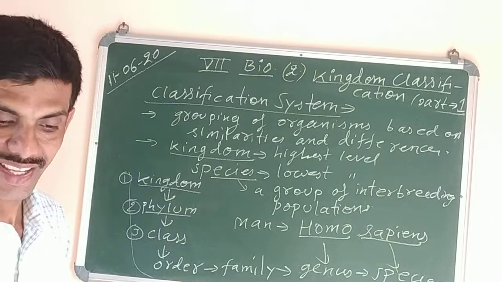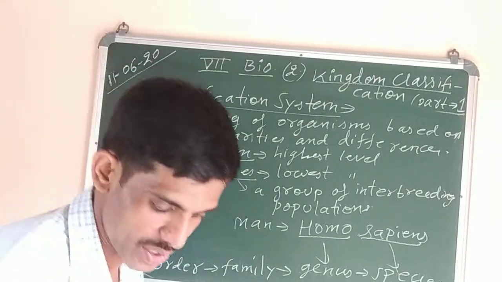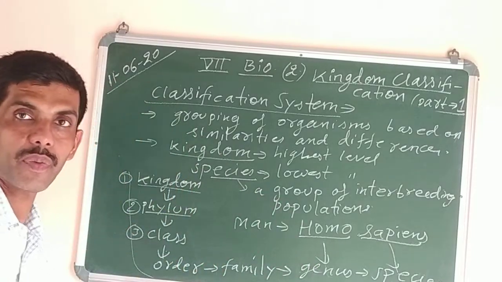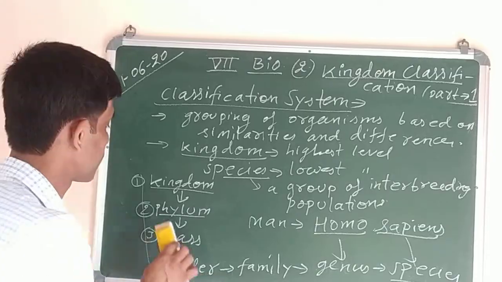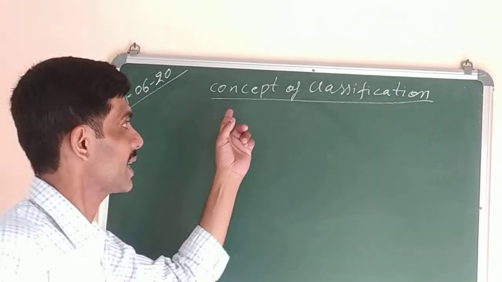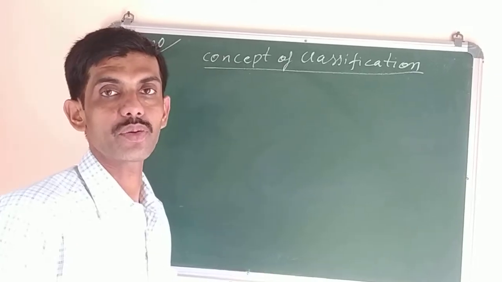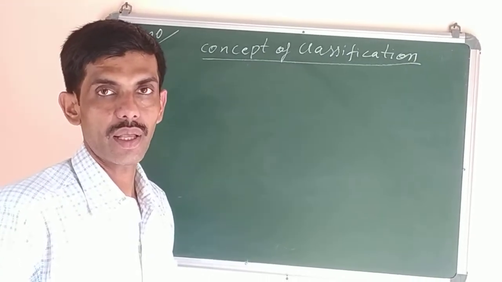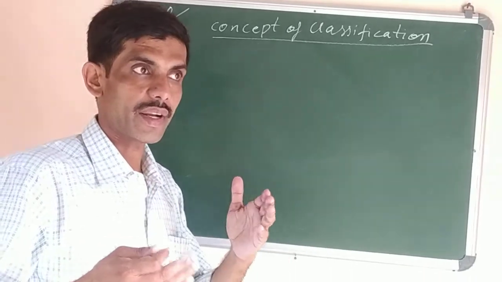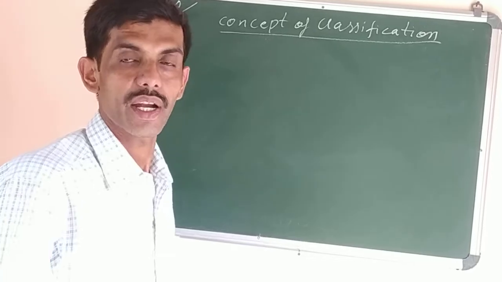Alright. Now next we have the concept of classification, and the name of the scientist who gave it. Classification helps us to understand the relationship among organisms. It helps us to understand the type of relationship which organisms show based on similarities and differences.